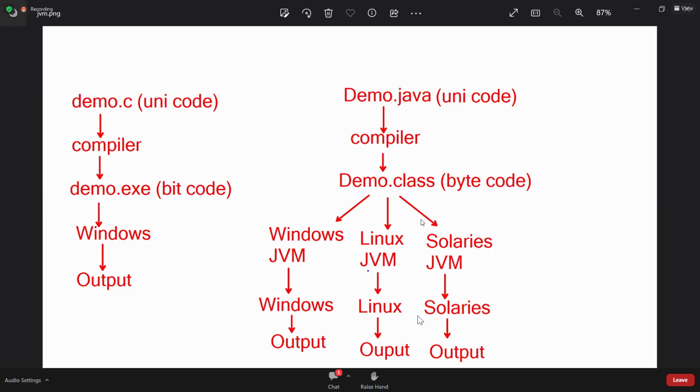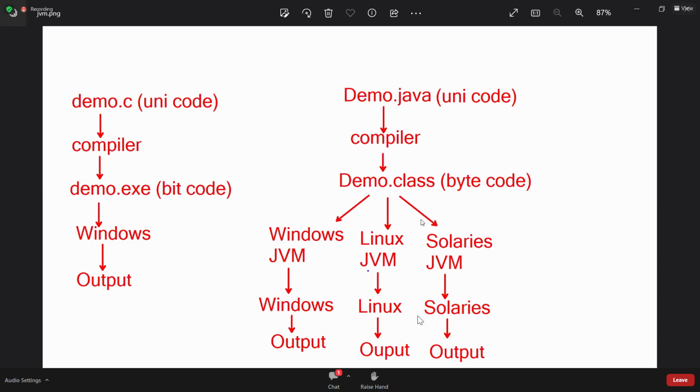That's the reason they didn't give a chance to copy. Because a compiler generates a file, no? If a file is generated, it can be copied. Can you copy bitcode in Java now? No, because it is temporarily stored in RAM. If a compiler is there, it generates a file. That file will be stored in the hard disk. You will copy it in a pen drive and try to run it in another operating system.